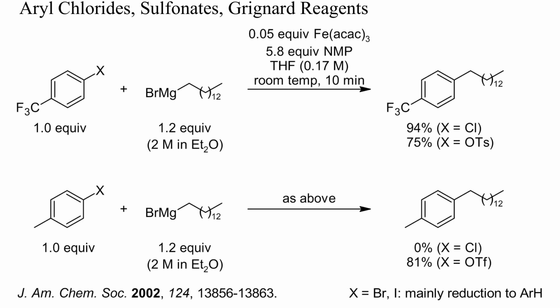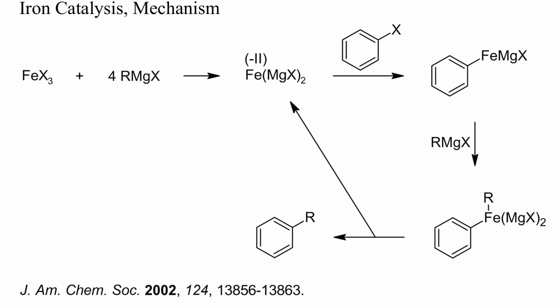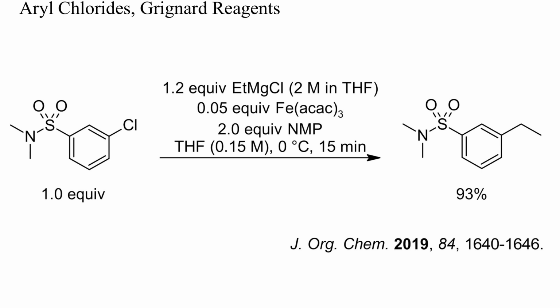With iron catalysis, we see an interesting dependence on the leaving group. Chloride and sulfonates were displaced, preferentially from electron-deficient arenes, while bromides and iodides were mainly reduced. Best results were obtained in mixtures of THF with polar aprotic solvents, for instance N-methylpyrrolidinone. It is assumed that complexes with negative charge at iron are formed, which are sufficiently nucleophilic to insert into carbon-chlorine or carbon-oxygen bonds. This is another example of iron-catalyzed alkylation of an aryl chloride with a Grignard reagent.